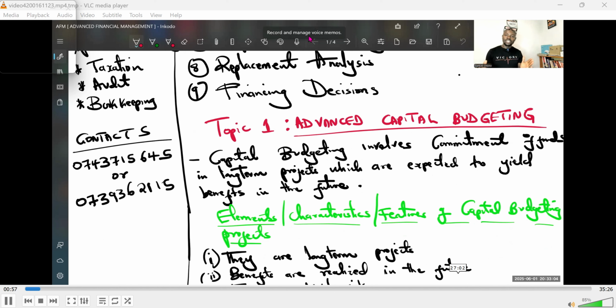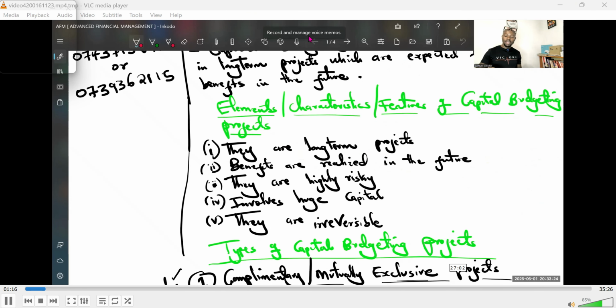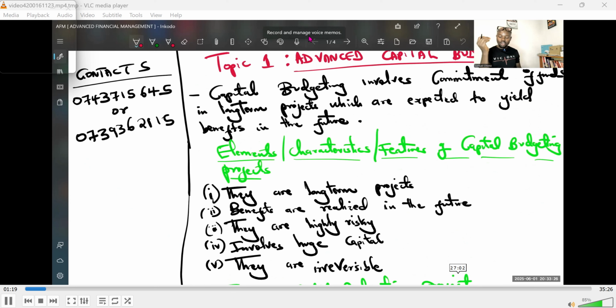From that definition itself, we are picking two major elements. We are picking commitment of funds in long-term projects. And again, we are picking that returns or the yield is coming back to you, or as an investor, your return is in the future. It is not instant. So those already advised us to give the first two elements or characteristics or features of these capital budgeting projects. I believe you remember we started with the first two that we can pick from the definition, which I've given there. And we also added on others, which I believe we still understand.